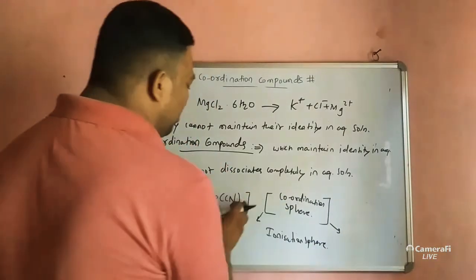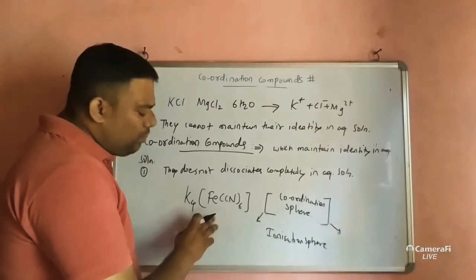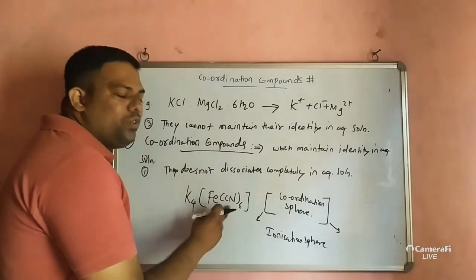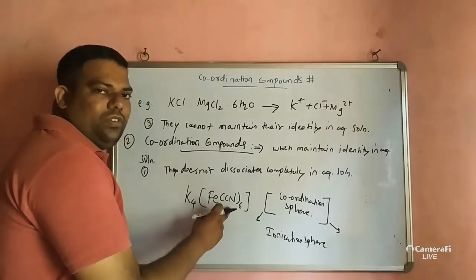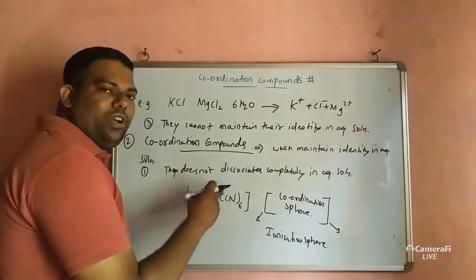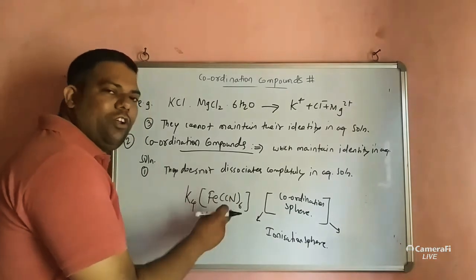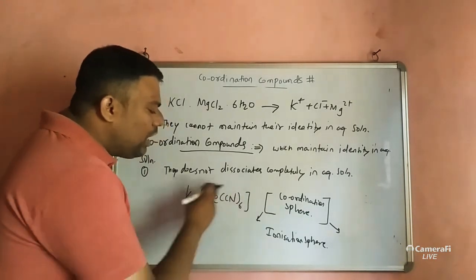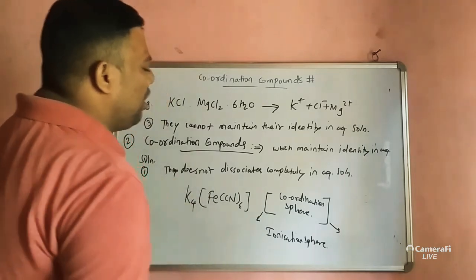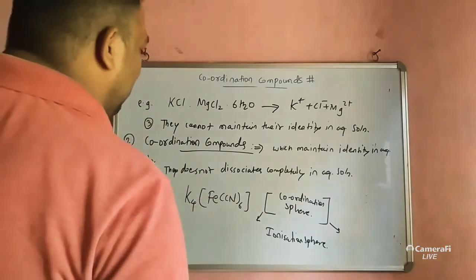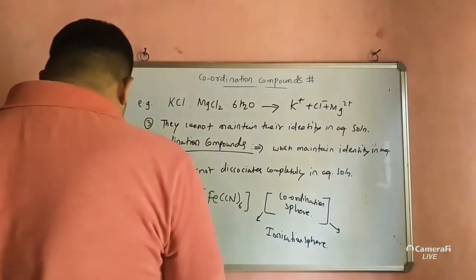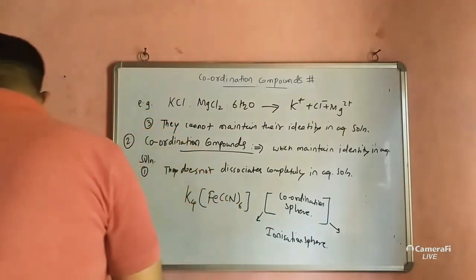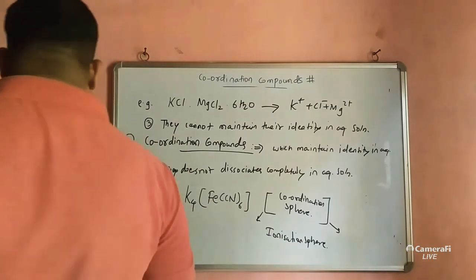Understood? And in the coordination sphere, you can observe a metal ion which is directly bonded to either anions or neutral molecules. Together we call it a coordination compound.